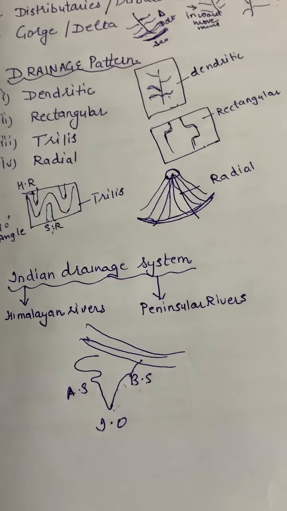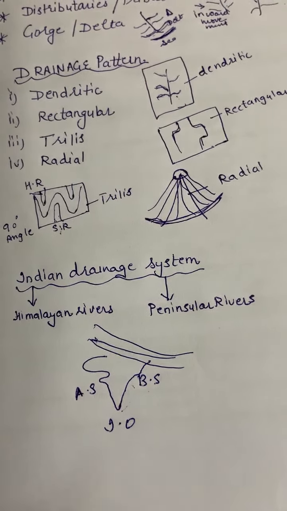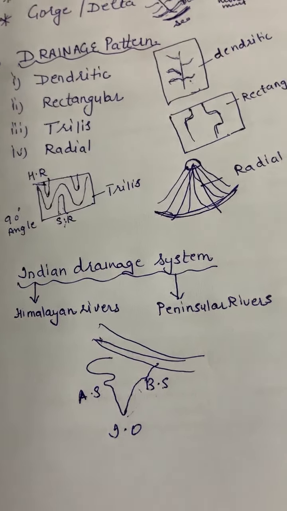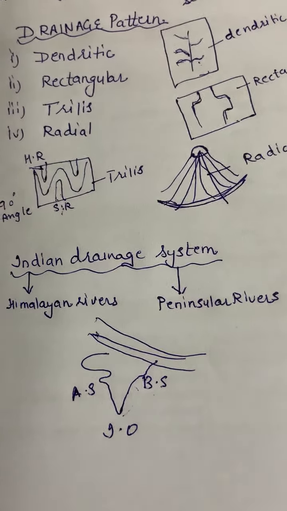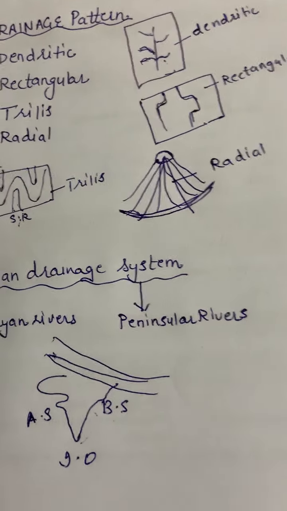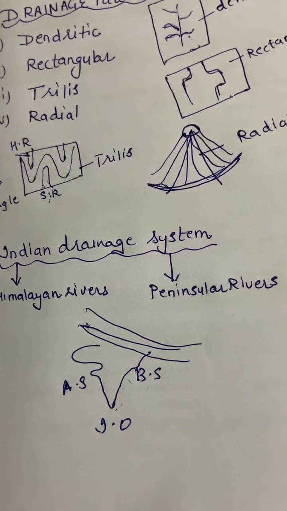Himalayan rivers are also known as perennial rivers. Why are they called perennial rivers? Because they flow throughout the year. Since they originate from the glaciers, from the mountains, as well as get water from the rain, that is why they flow throughout the year. That is why they are known as the Himalayan rivers.